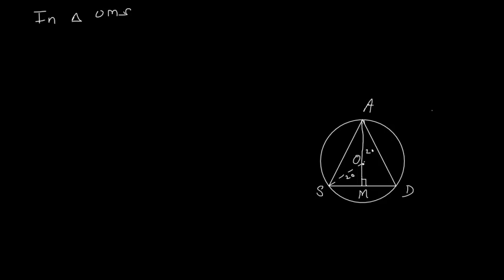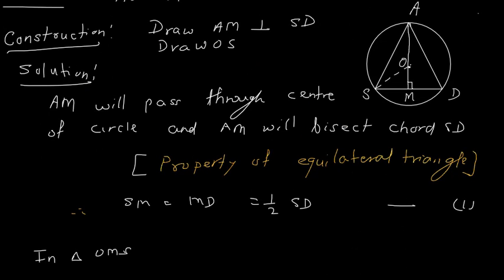So here better in solution, first we will say that let this AS is equals to SD is equals to AD is equals to 2A. Okay, this will help me.